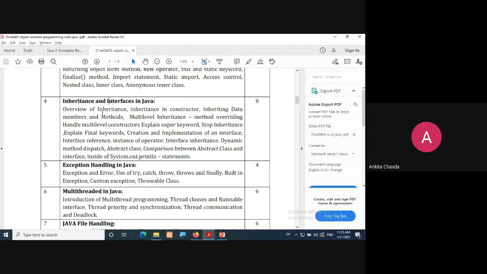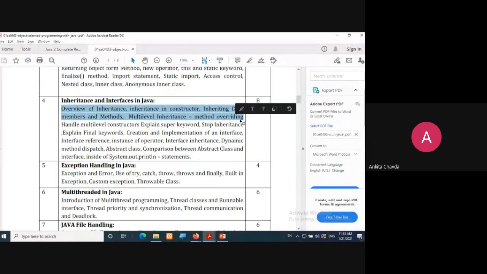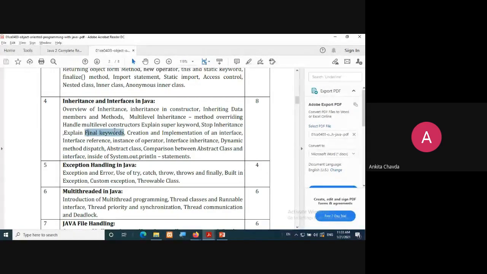So from here, some of the things will be new. From interfaces till inheritance, everything will be almost the same. So overview of inheritance, inheritance in constructor, multi-level inheritance, method overriding. Method overriding is very similar to your virtual function in C++, if you remember, right? Then one new thing is here, super keyword, right? Then final keyword. Then creation and implementation of interface and all, right?